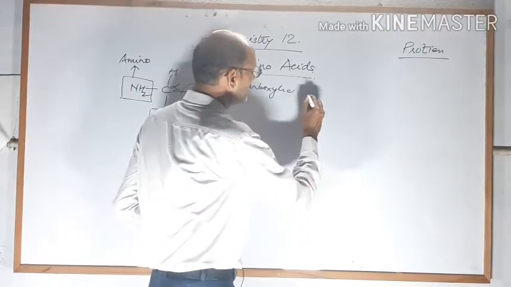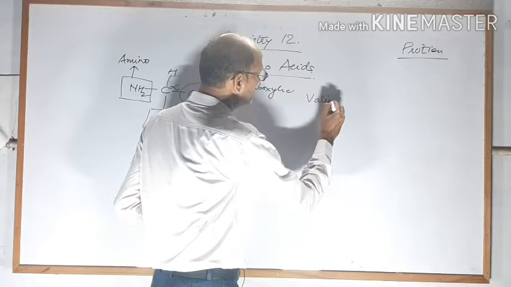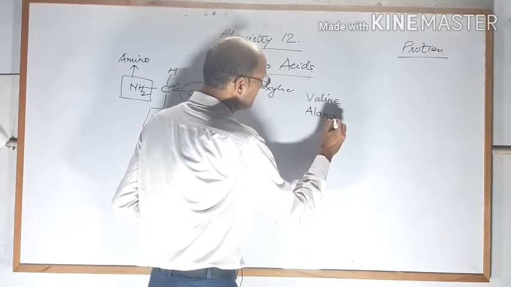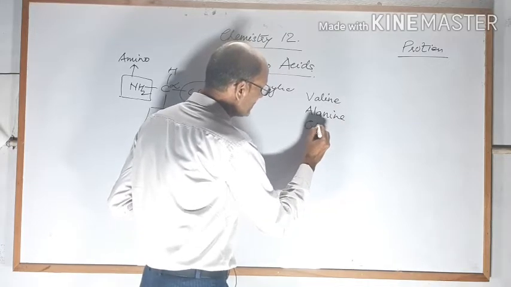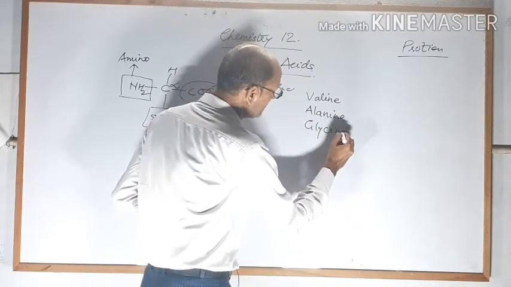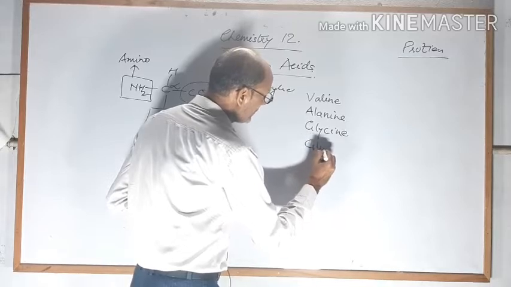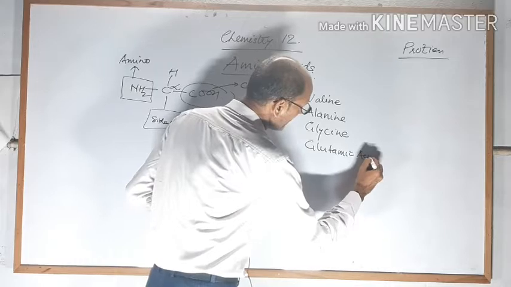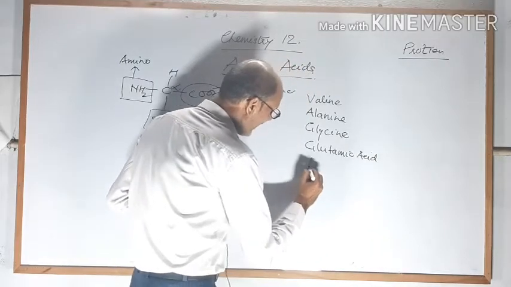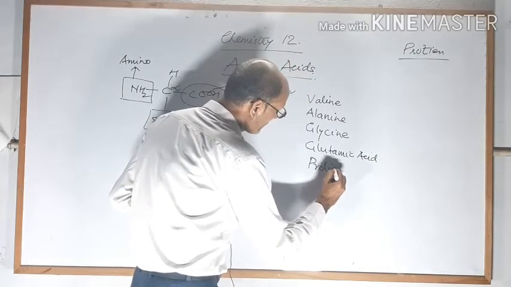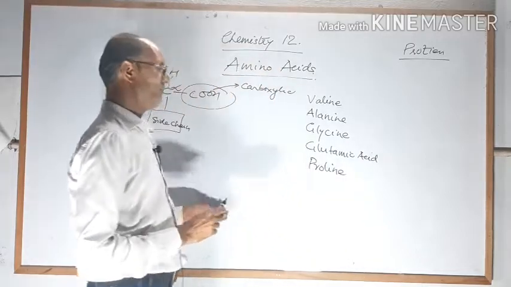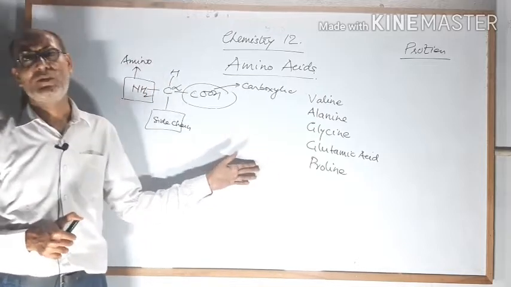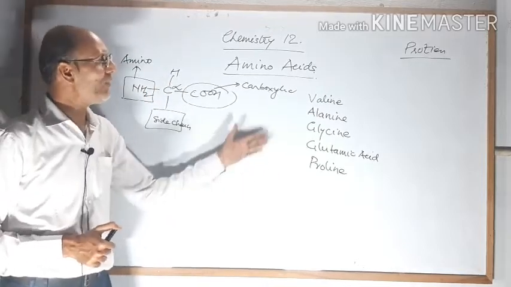Their common names: valine, alanine, glycine, glutamic acid, proline, etc. These are some common examples of amino acids, and these are also called alpha amino acids.